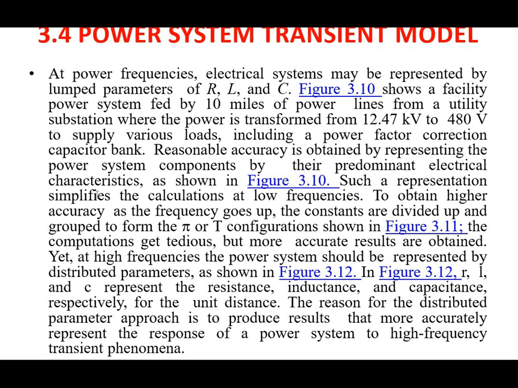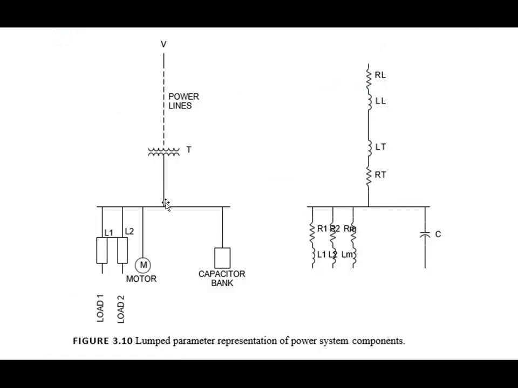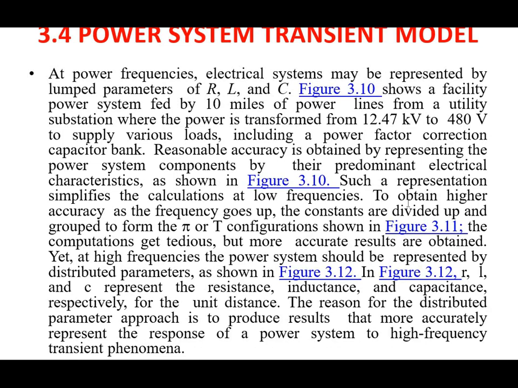Such a representation simplifies the calculation at low frequency. So this is our actual schematic diagram, the power system transient model, in which we will consider the R, L, and C values for all the equipment. To obtain higher accuracy, as the frequency goes up, the constants are divided up and grouped to form the pi or T configuration shown in figure 3.11.